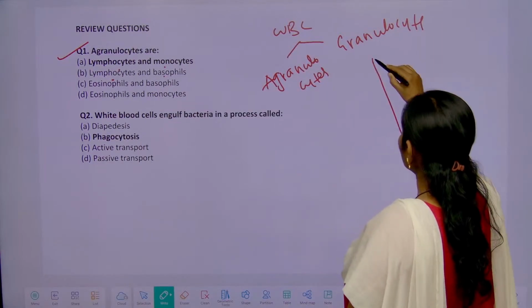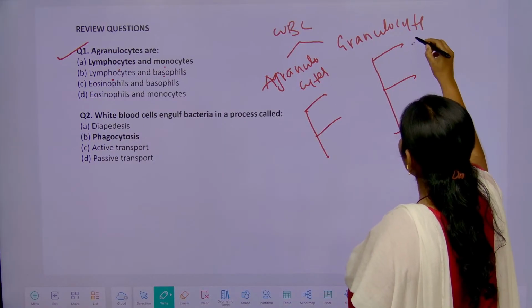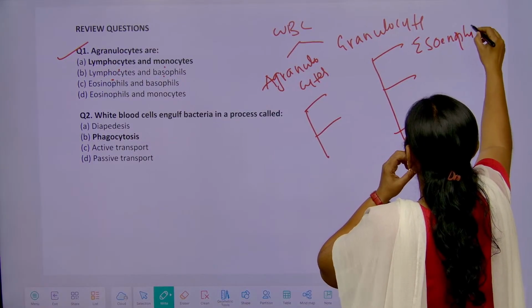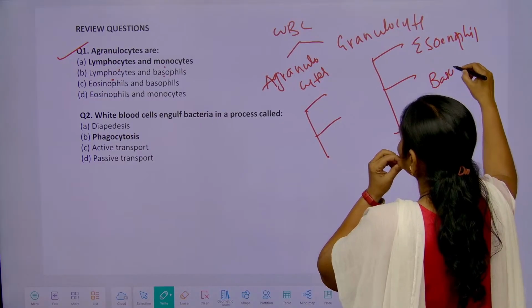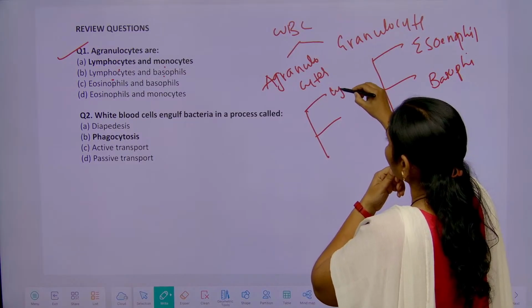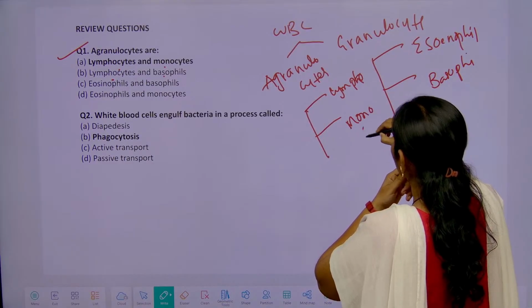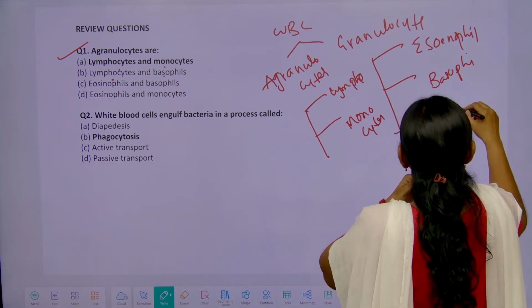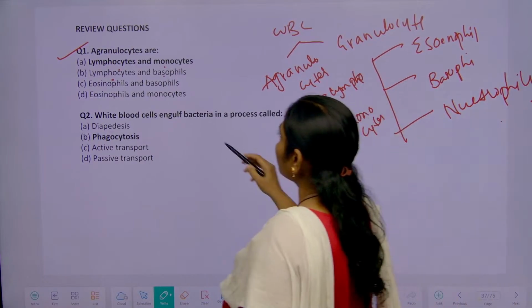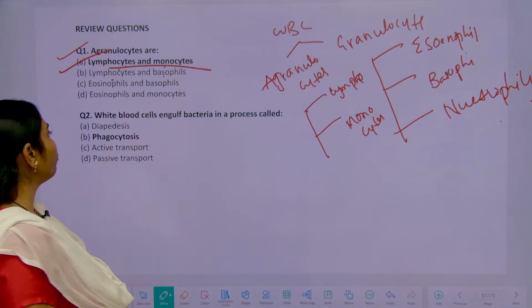Granulocytes are of three types, and agranulocytes are of two types. What are these granulocytes? Already we have discussed eosinophil and basophil. The third one is neutrophils. So according to this, the agranulocytes, this is the correct answer, are lymphocytes and monocytes.